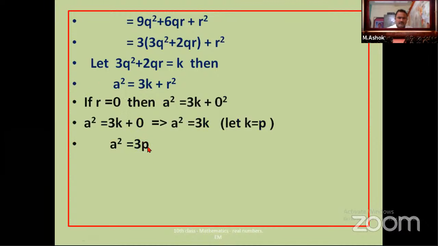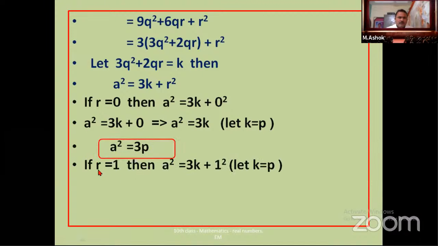So we have proved one thing. Next, if r is equal to 1, then a square is equal to 3k plus 1. Let's assume k is equal to p, then we get a square equals 3p plus 1.